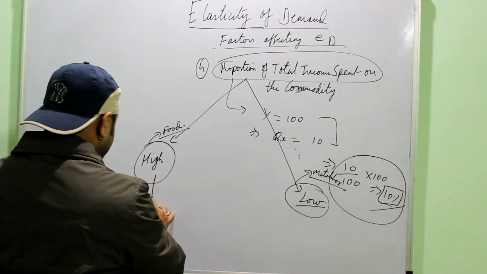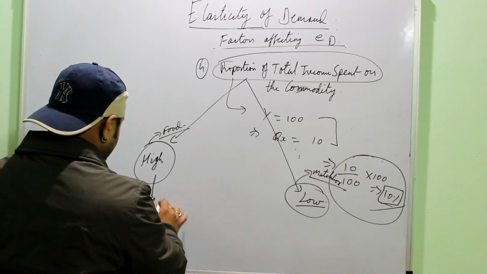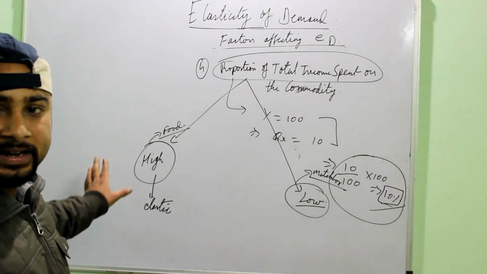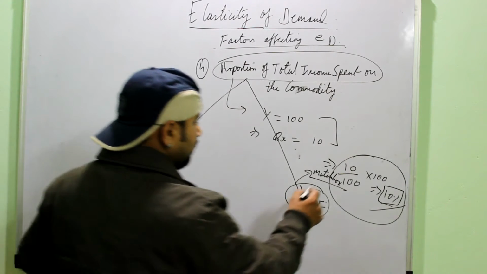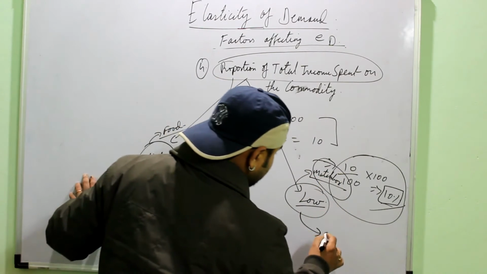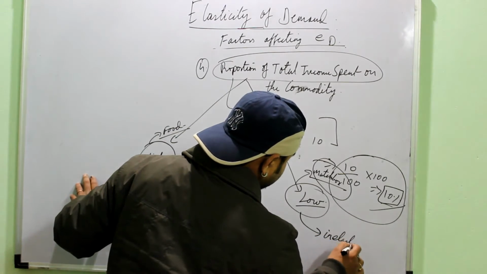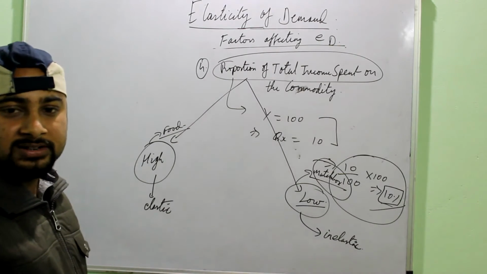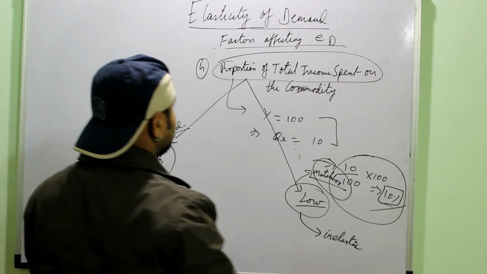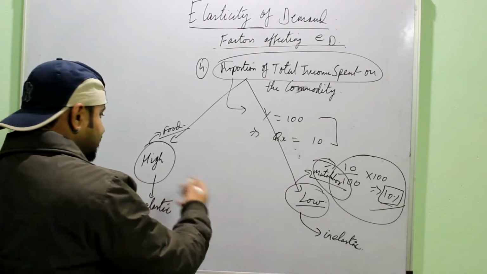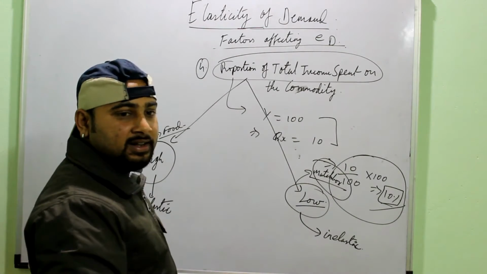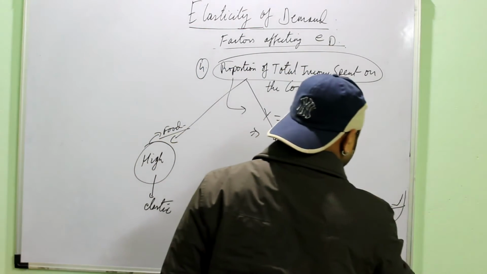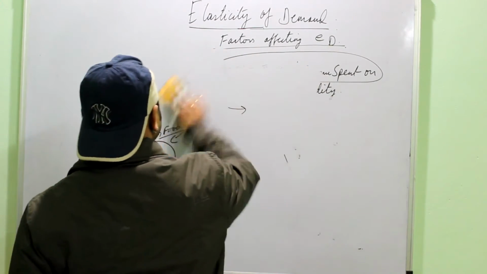So in this case the demand is elastic, because the changes in the price of these commodities will affect the consumer. He is spending a higher part of his income on these commodities, while here it is inelastic, because the consumer is spending very less part of his income on these commodities, right? So the previous 2 points and this point, they all are based on the consumer's income, or you can say how the consumer's budget is affected by the changes in these particular variables.